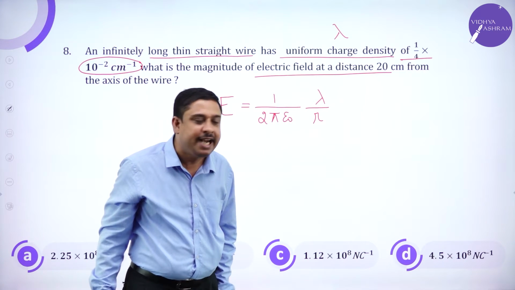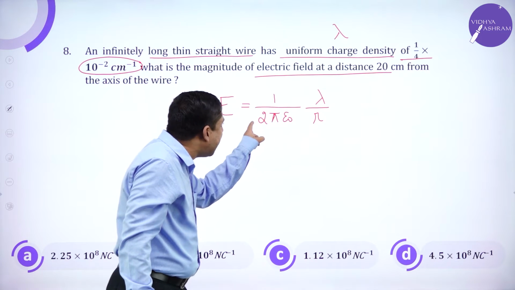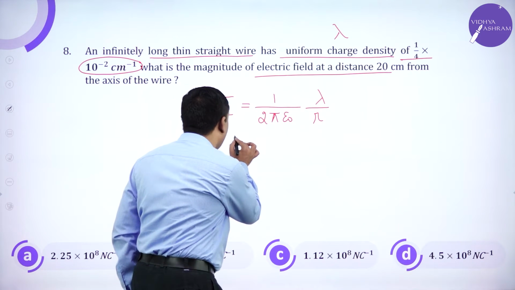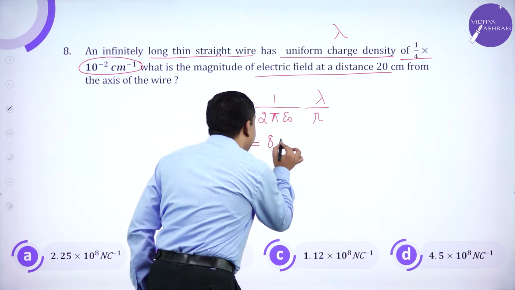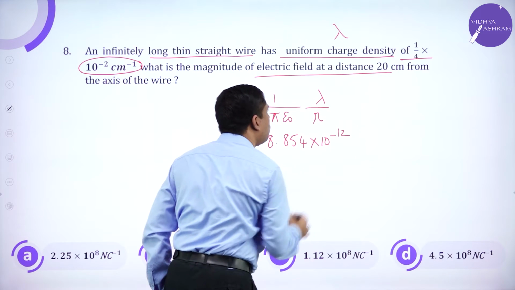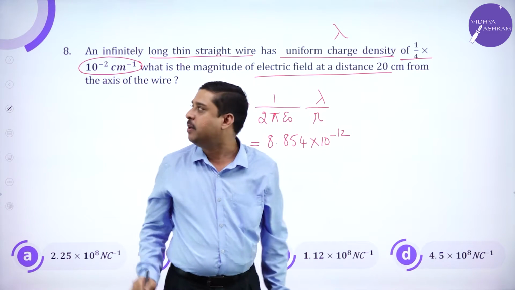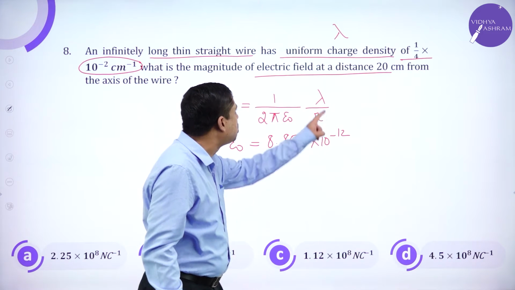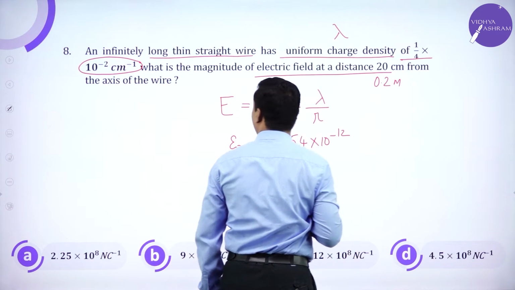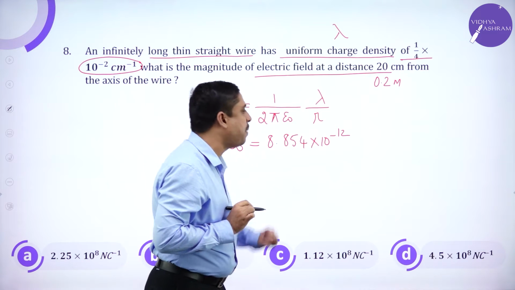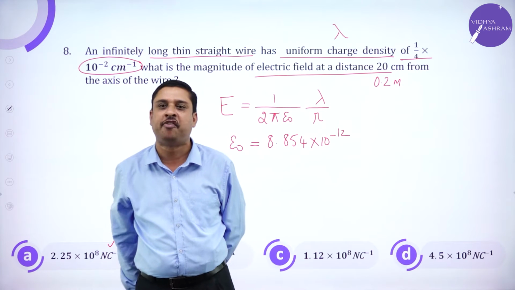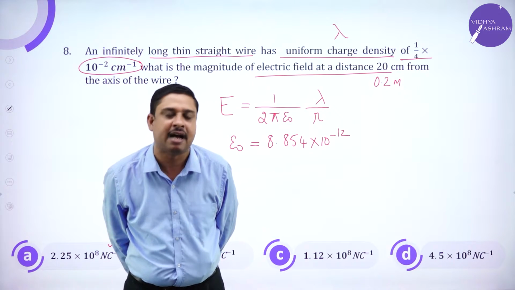No. For a straight conductor, it is 1 by 2 pi epsilon naught, lambda by R. So you know the value of epsilon naught, 8.854 into 10 power minus 12. Lambda is given as 1 by 4 into 10 power minus 2. Distance is in centimeters, so it is 0.2 meter. Substitute those parameters. On simplification, 2.25 into 10 power 8 should be the answer.